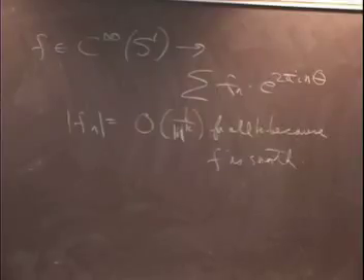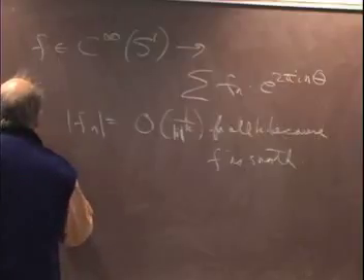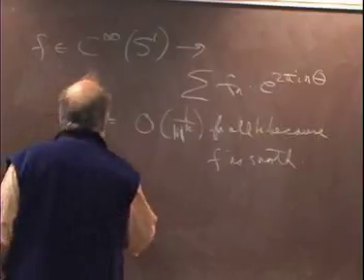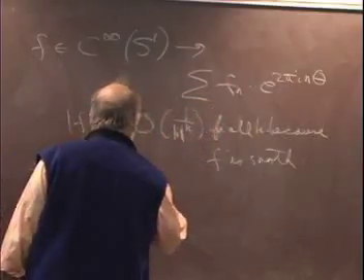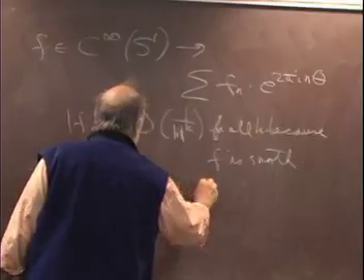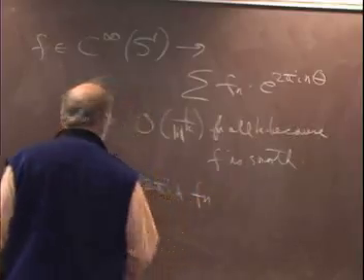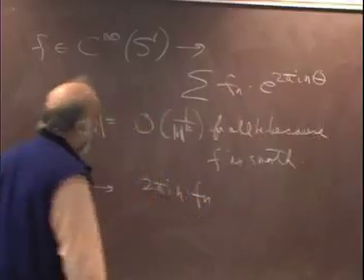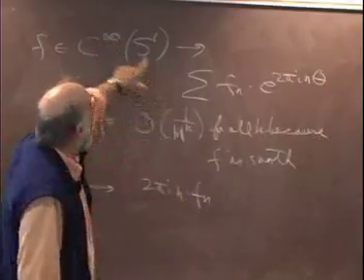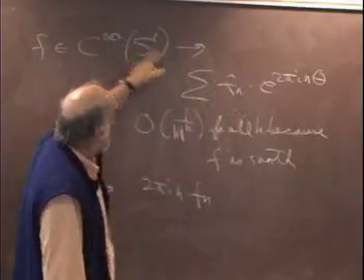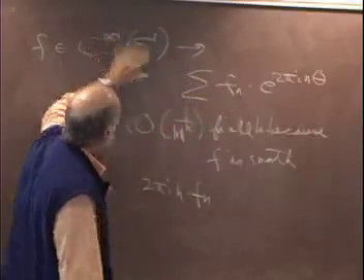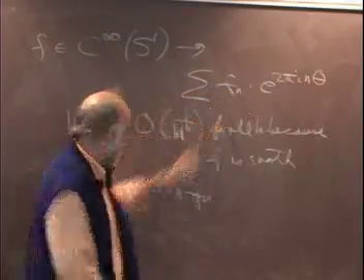Why is this? In one word, why? When you differentiate f, you're multiplying by n. Yeah, because if I take f prime, then that goes to 2 pi i n times F_n. Now, you don't even need Riemann-Lebesgue. The first fact is that as long as f is continuous, these coefficients are bounded. This is just an integral.